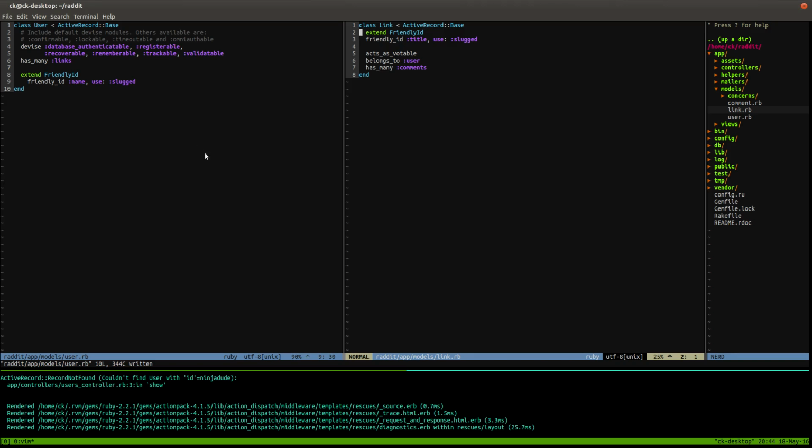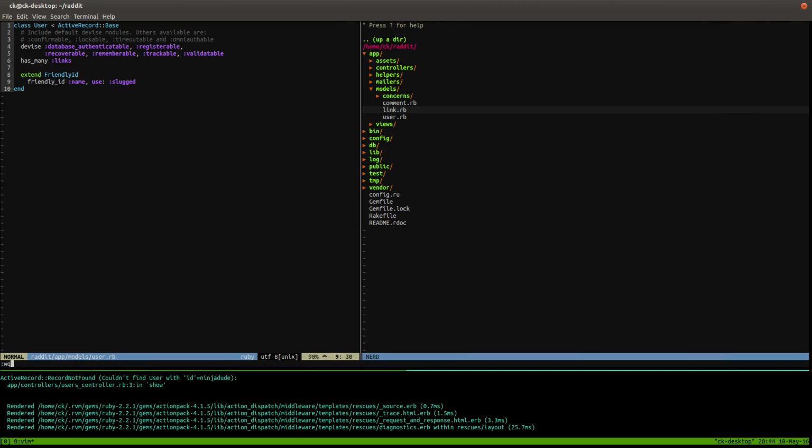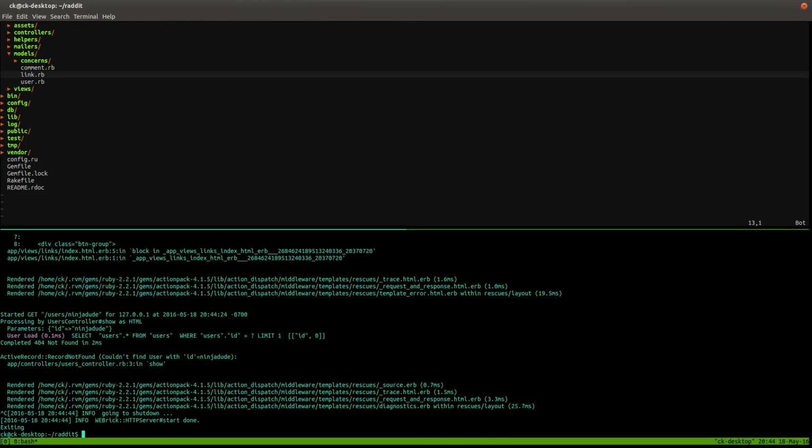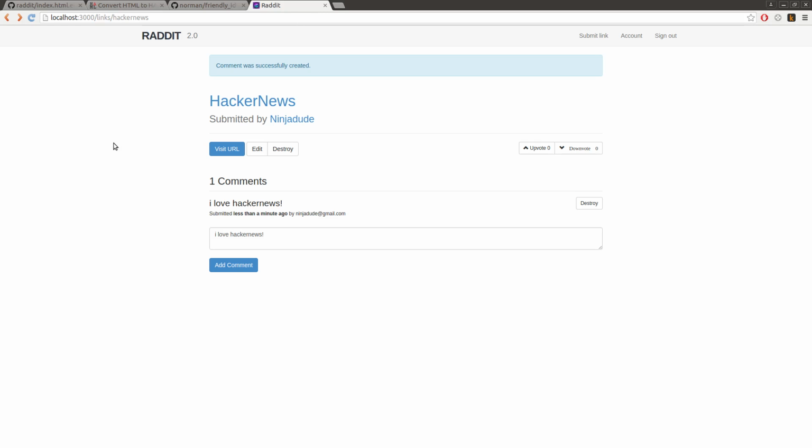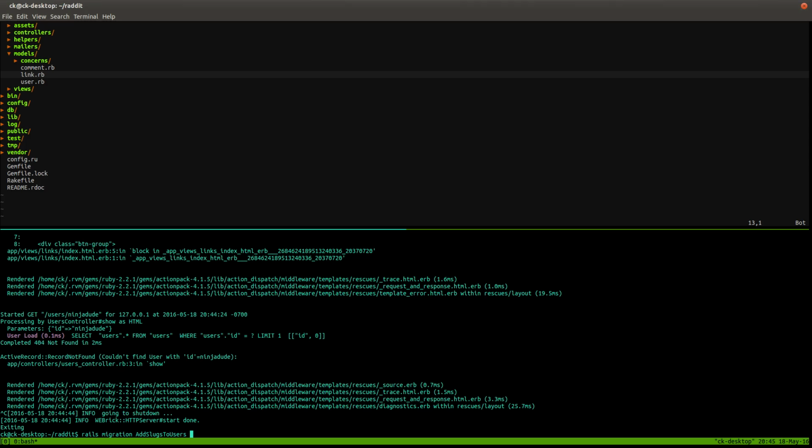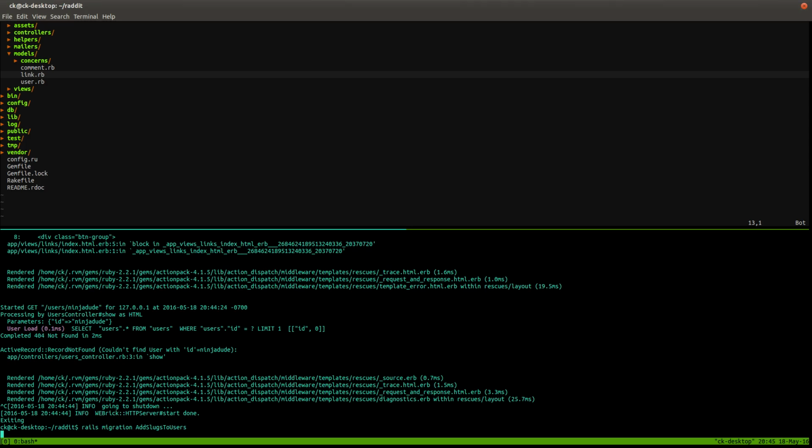So let's go ahead and do that. We're going to go to the terminal, and we can close these up because these are ready, the model files with the extend. And let's stop our server really quick. And what we're going to do is create a migration in which we'll add the slugs to the user. So rails migration, user is our table. Or I'm sorry. Yeah, so we're going to do add slugs to users. Let's see if our server is running. Okay, looks okay. Add slugs to users. We'll run that, and then we're just going to add some stuff in this file after it's created.